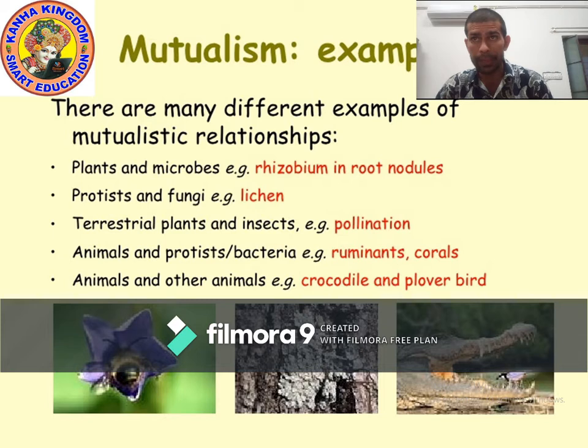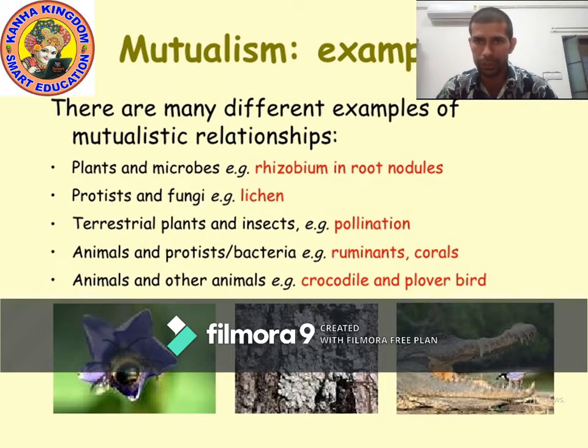Next example, lichen. Lichen also live together. We will study lichen in detail after a few seconds. Next is terrestrial plant and insect. Plants that grow on land are called terrestrial plants. Insects help in the pollination process.